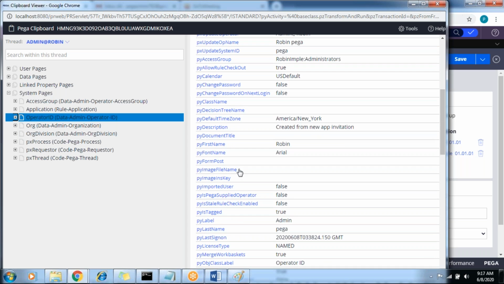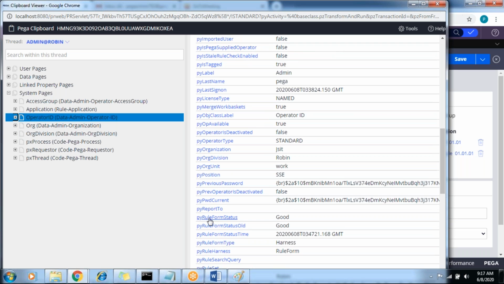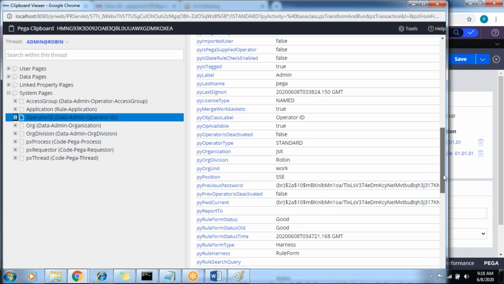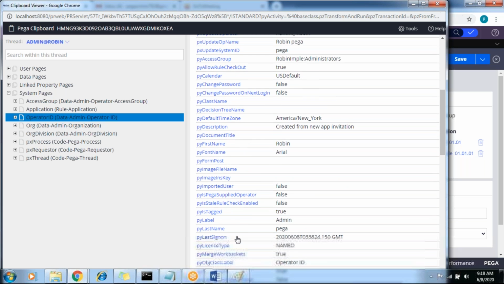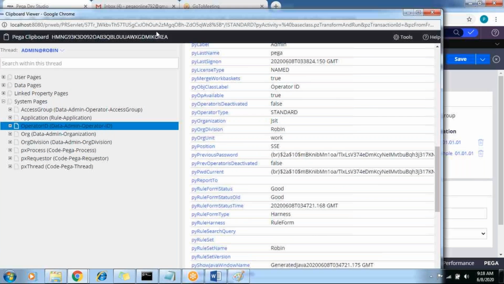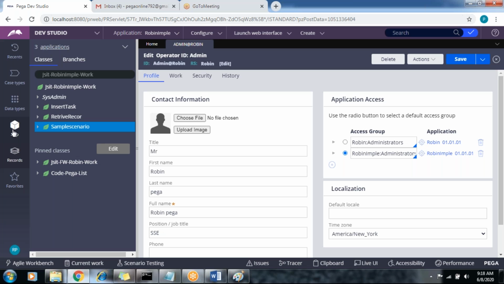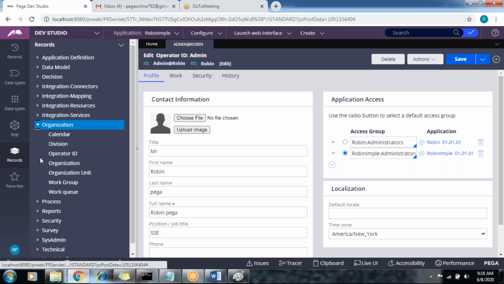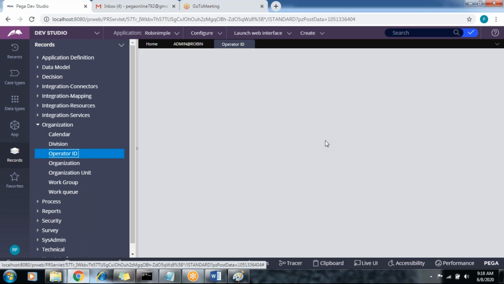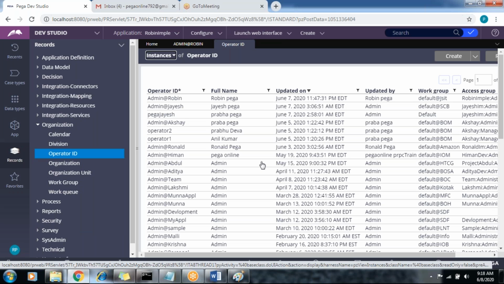So in the clipboard, under system pages, the operator ID page, all these details are stored. There are system-defined properties, right? pyFirstName, pyLastName, pyReportsTo, pyLabel. Who assigns all the values in this operator page? Which rule assigns all the values to these properties in the operator page? Data transform. Right, very good. Data transform assigns all the values to this operator page. Now, if you open the records, go to Organization, Operator ID, these are all operator IDs.